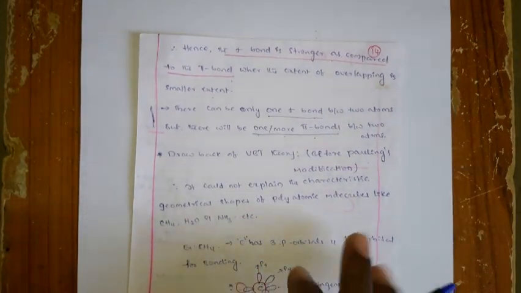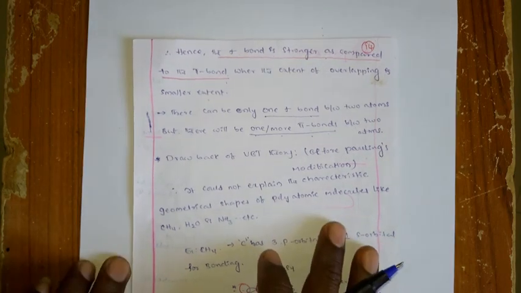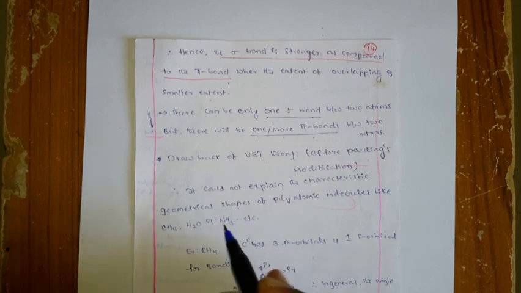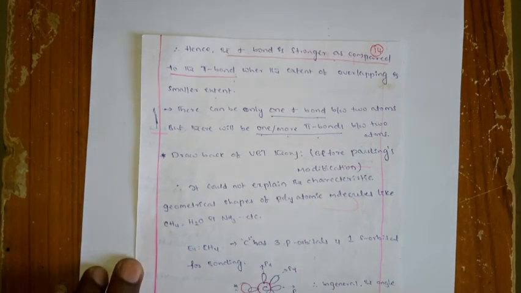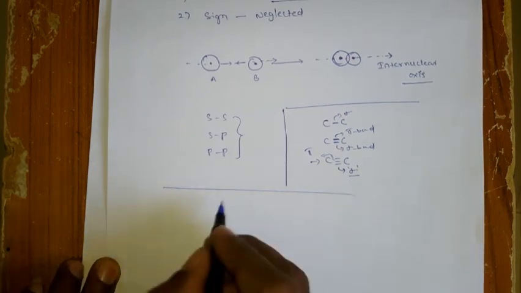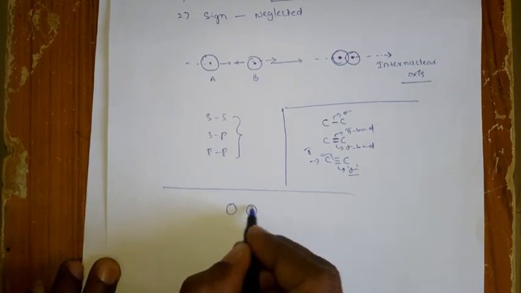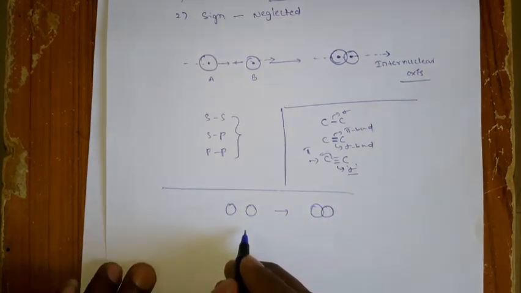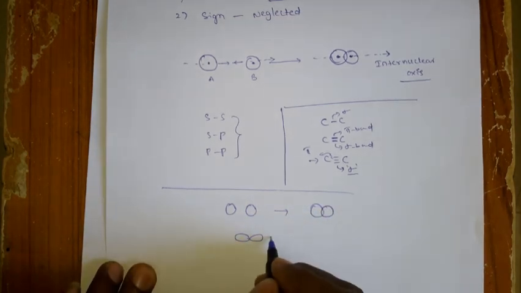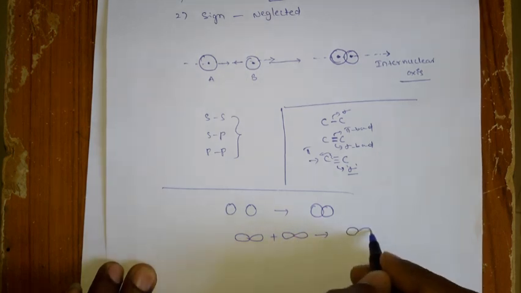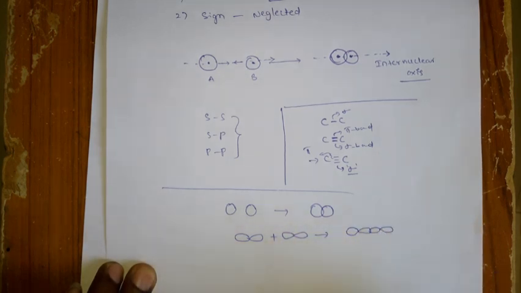Okay, so what they said simply, generally in the VBT theory a bond can be formed by the overlapping of two atomic orbitals, right? Okay, so that means an s orbital, if it overlaps with another s orbital, it gives the bond formation. Now a p orbital, if it is combined with another p orbital, it gives a bond formation. Okay, that means very simple, right?